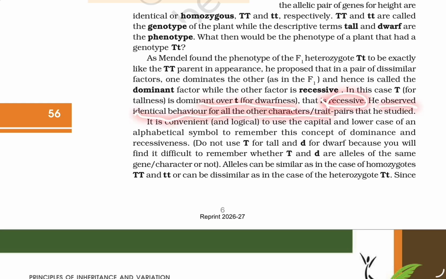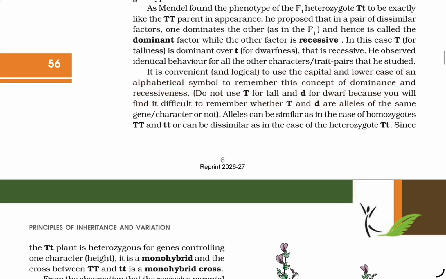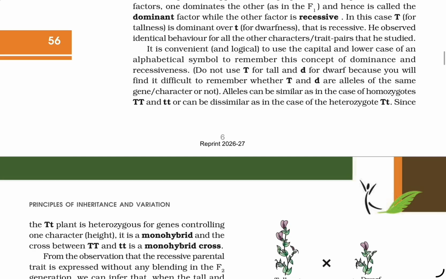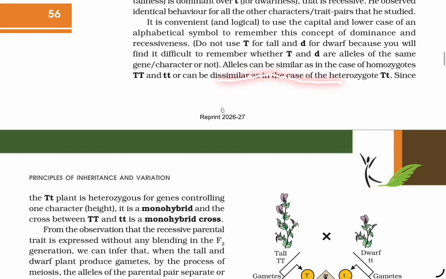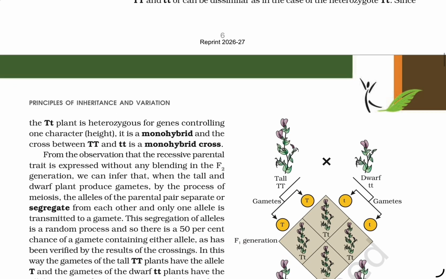He observed identical behavior for all the other character trait pairs he studied. It is convenient and logical to use a capital and a lowercase letter as alphabetic symbols to remember this concept of dominance and recessiveness. Do not use T for tall and D for dwarf, because you will find it difficult to remember whether capital T or small d are alleles of the same gene. The alleles can be similar, as in the case of the homozygotes capital T capital T or small t small t, or dissimilar, as in the case of the heterozygote capital T small t.